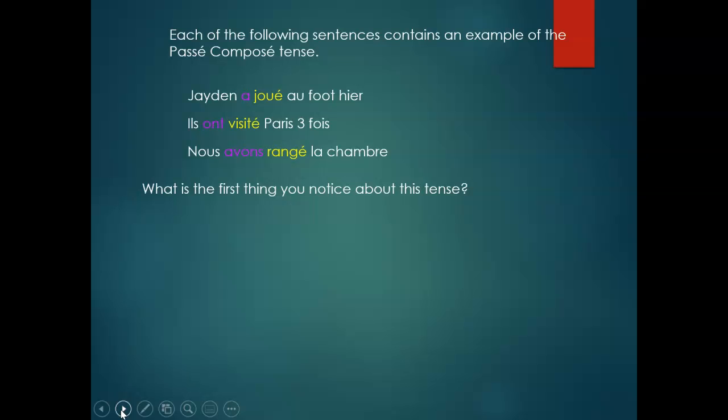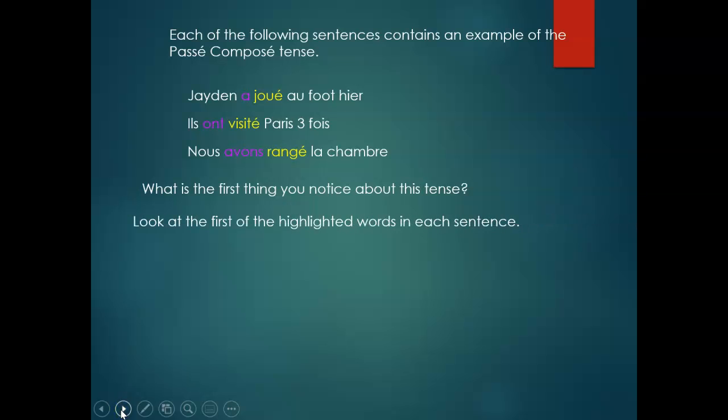So, in the past, we learned about conjugation. We talked about present tense. We talked about future tense. But what did you notice about this particular tense or the verb in the three sentences?